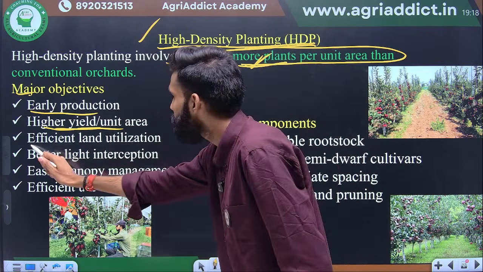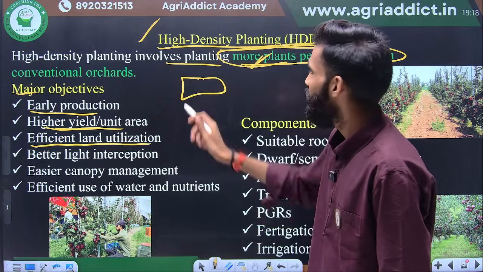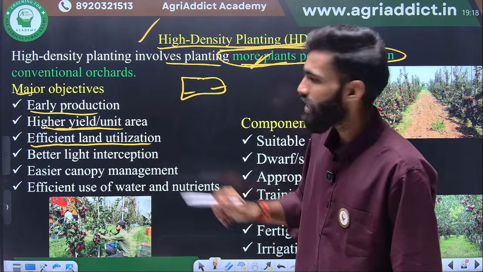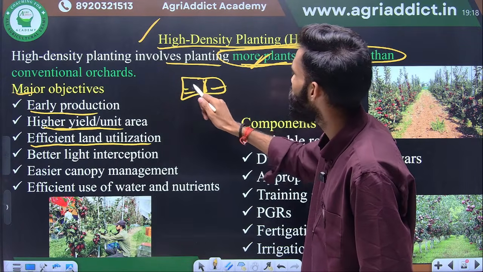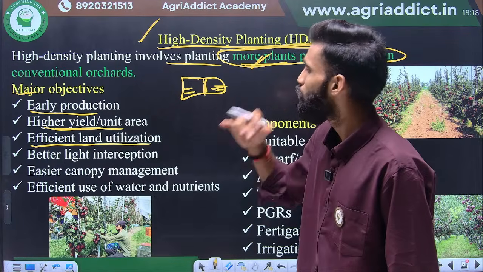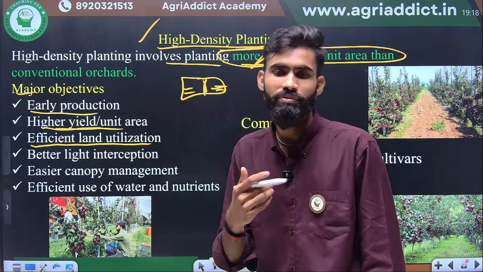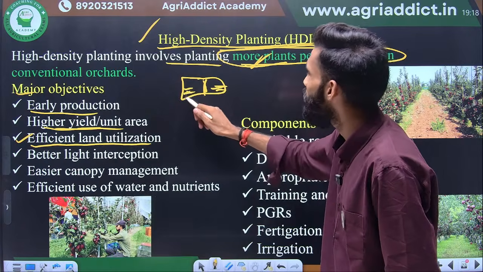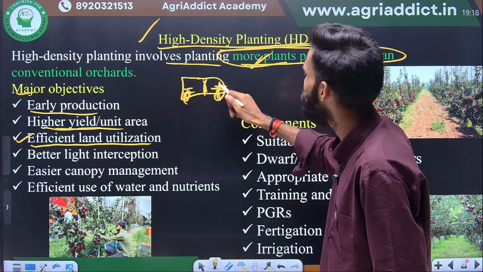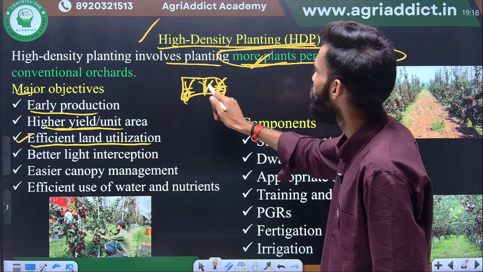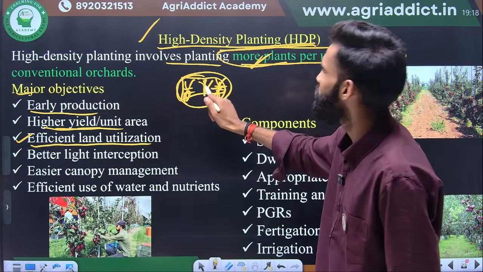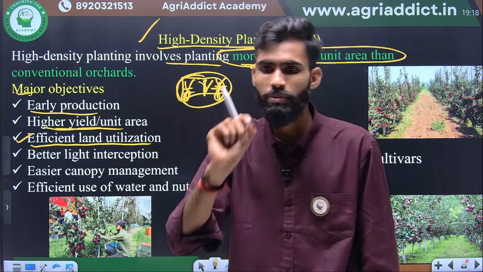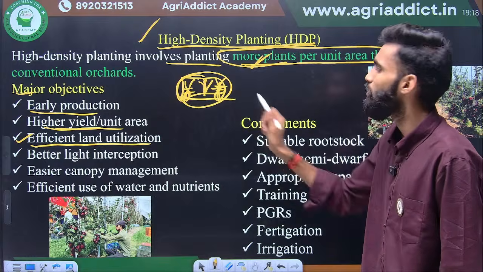Okay, next, efficient land utilization. No land is wasted here. With a single plant, this canopy is required here, okay, so no additional land will be wasted. Here we have efficient land utilization: in every part of the land we will utilize it to plant a single plant. Okay, suppose this area: in the traditional system, it will require only a single plant. In high density planting, we plant 3 plants here.